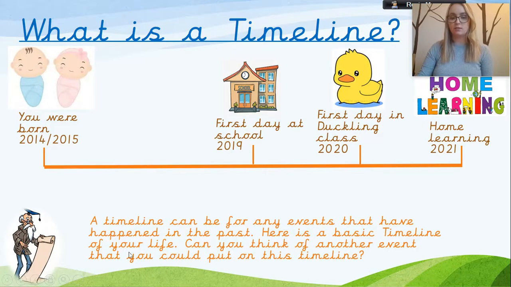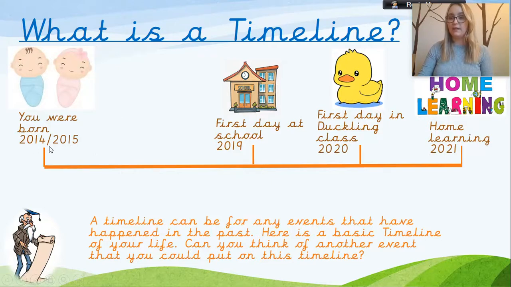Here is a basic timeline of your life. So you were born in 2014 or 2015, depending on when your birthday is. And then your first day at school was in 2019. Your first day in Ducklings class was in 2020. And our home learning that we're doing right now started in 2021. So here is a short timeline of what's happened in your life.